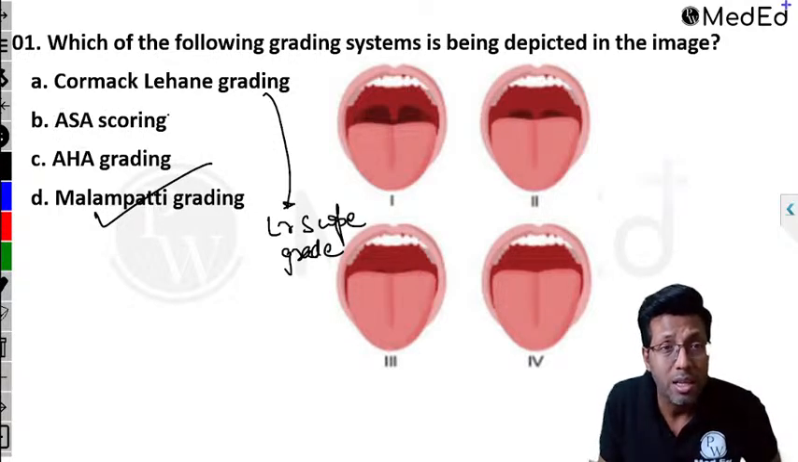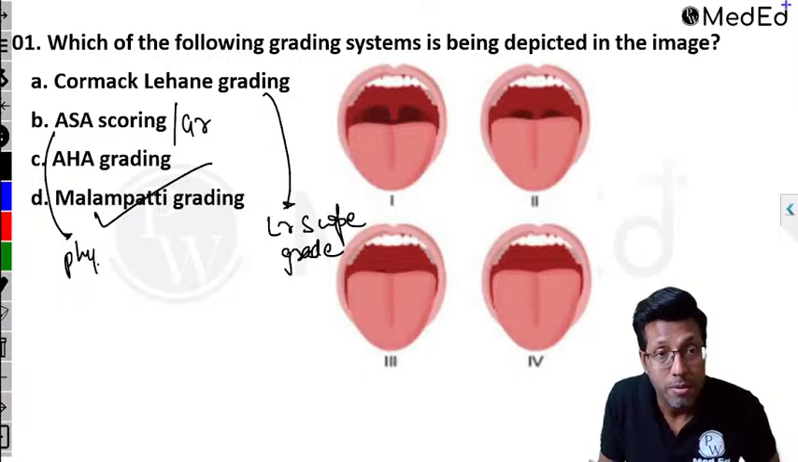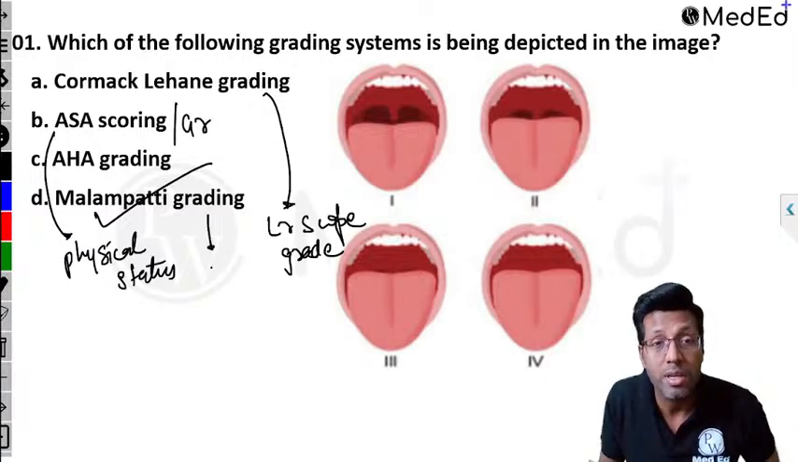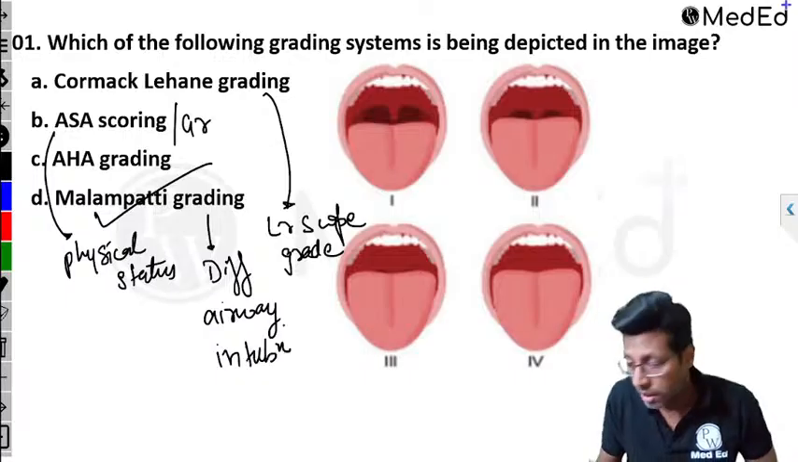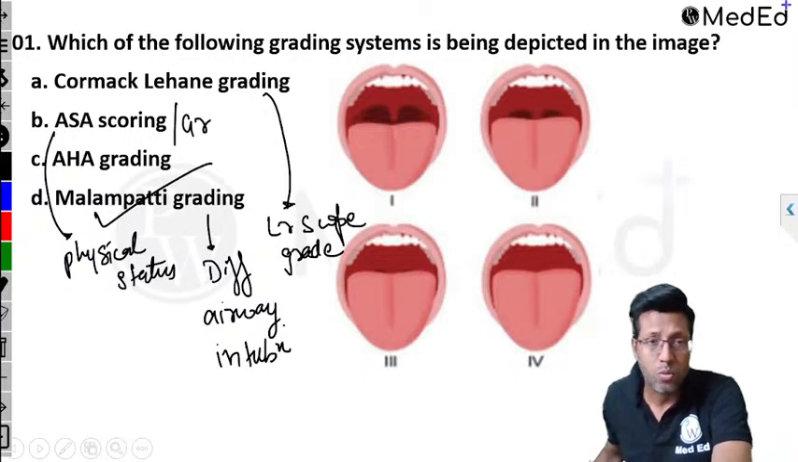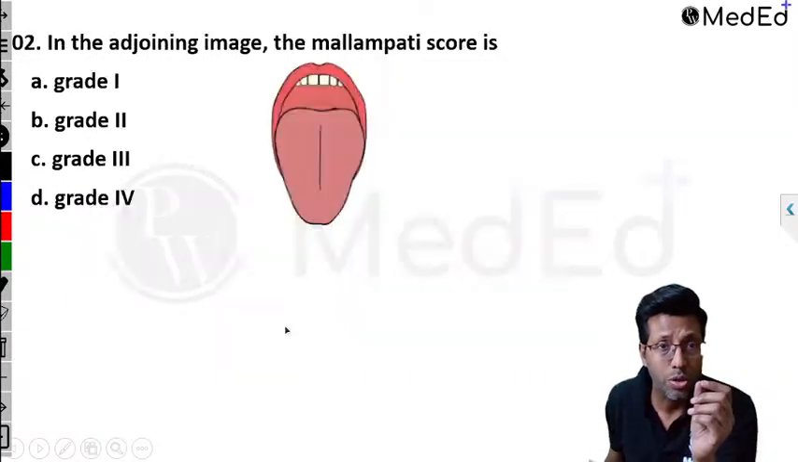ASA scoring is nothing but the ASA grade 1 and 2. This basically tells you the physical status of the patient. Physical status or the medical status of the patient. And Malampatti grading is basically for difficult airway assessment. Okay, this is for difficult airway assessment, basically for difficult intubation assessment, right? It is for that. Next, let's go to the next one. So this is about the first question.